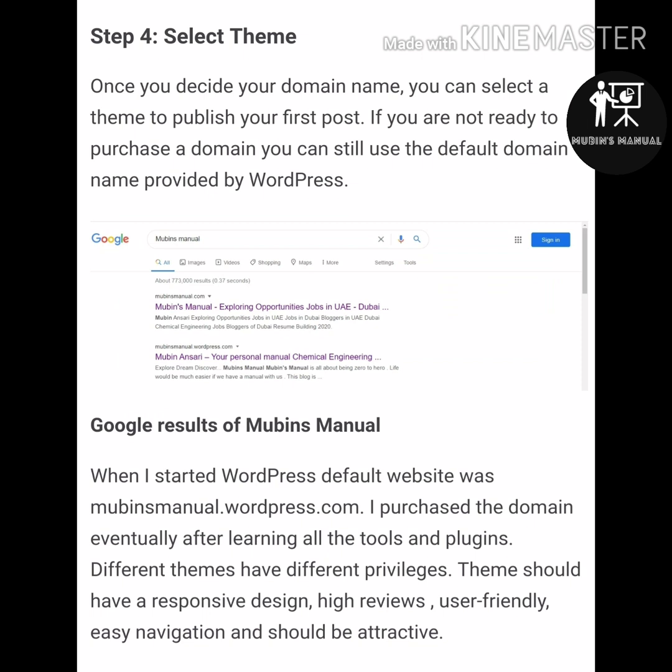Once you select your domain, the next step is selection of theme. WordPress offers you by default variety of themes. So based on your content and topic, you can select the theme. The theme should be very responsive and user friendly.